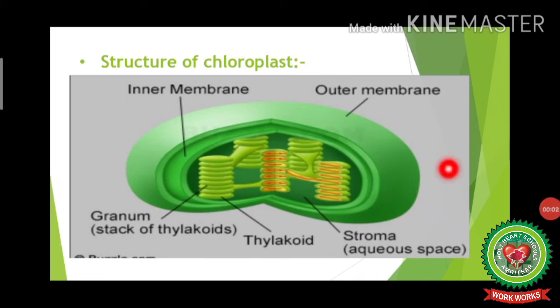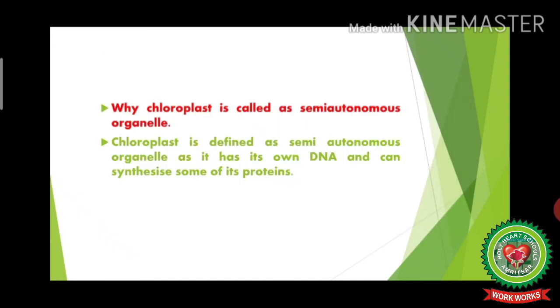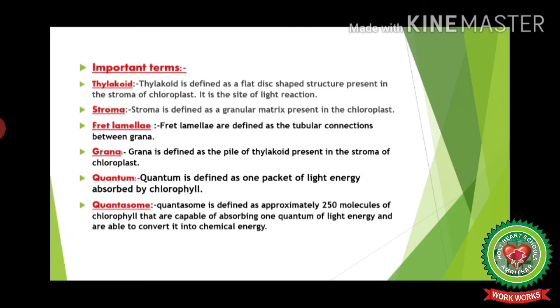Chloroplast is known as semi-autonomous cell organelle. Now the question arises, why chloroplast is called as semi-autonomous organelle? Chloroplast is defined as semi-autonomous organelle as it has its own DNA and it can synthesize some of its proteins. Now let us discuss some important terms related to the structure of chloroplast.